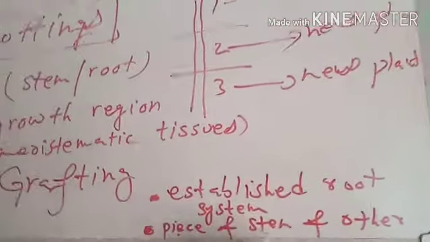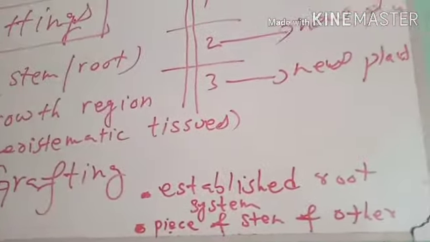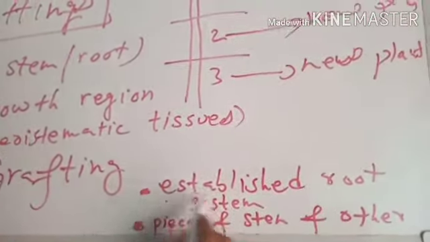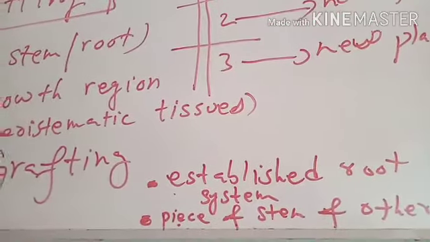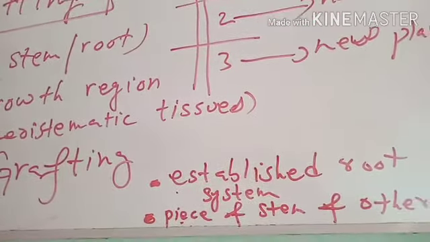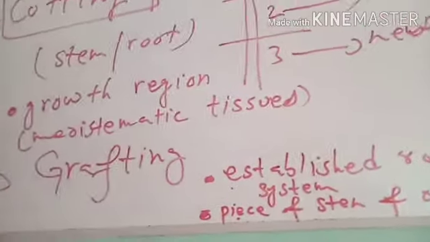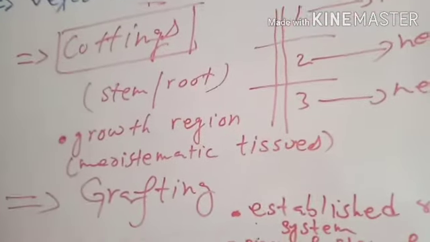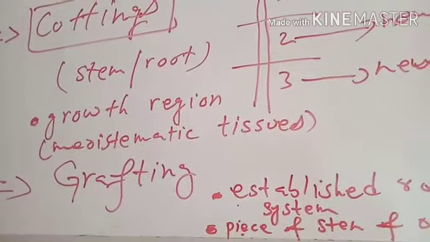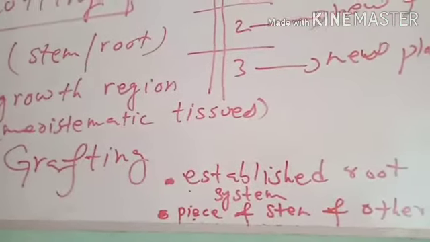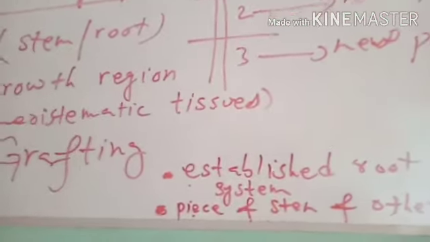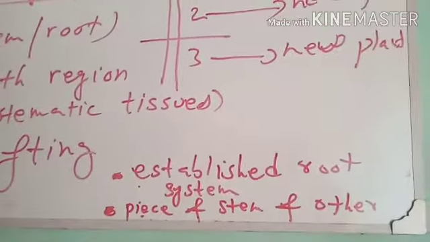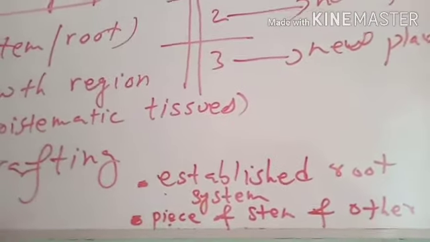The piece of stem or root of another plant is attached to the stem of the established plant with an established root system, in a way so that the conducting tissues or vascular bundles of the two branches, or two shoots, or two stems must be connected to each other, so that the food and various fluids supplied to the plant with the established root system will be provided to that new stem from another plant.